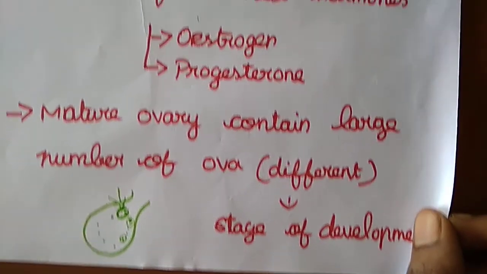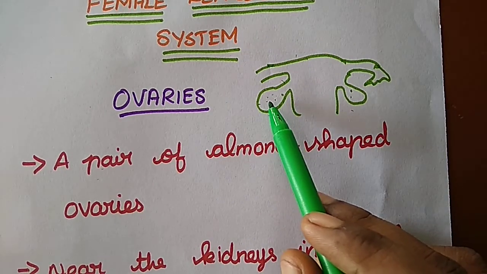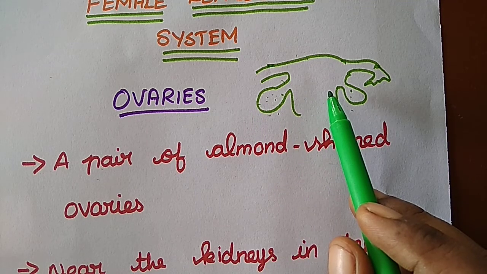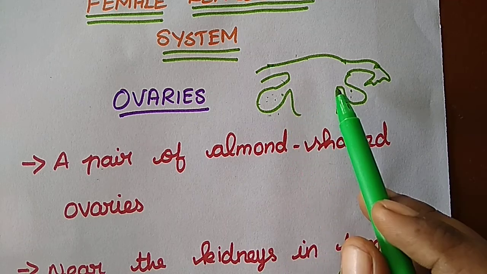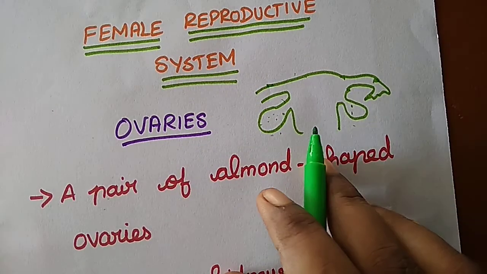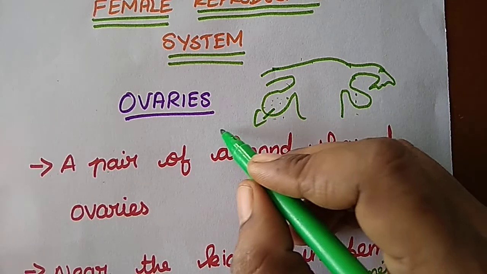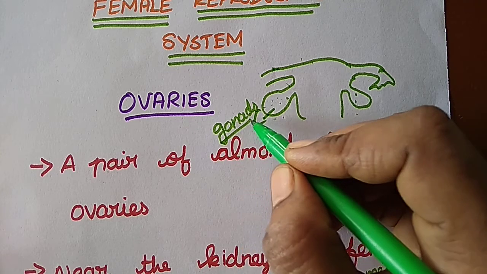I hope you understand what an ovary is. Just have to recall once again. First thing, the ovary is a pair of almond shaped organs. And they are attached near the kidney, they are near the kidney in a female. And next, we saw that ovaries are the gonads. What are gonads? They produce gametes. Those that produce gametes, we call them gonads.